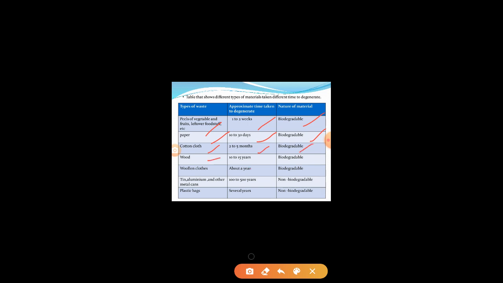Wood, 10 to 15 years, biodegradable. Woolen clothes, about a year, biodegradable. Tin, aluminium and other metal cans take 100 to 500 years to degenerate. This is non-biodegradable. And plastic bags take several years to degenerate. So this is non-biodegradable. This is a table of materials showing which is biodegradable and which is non-biodegradable.